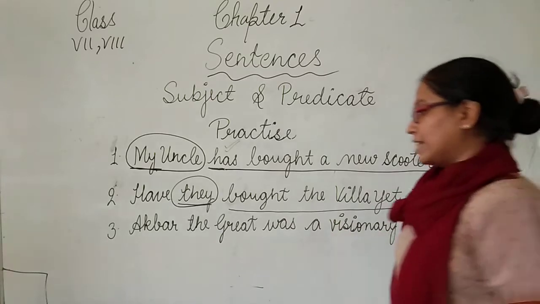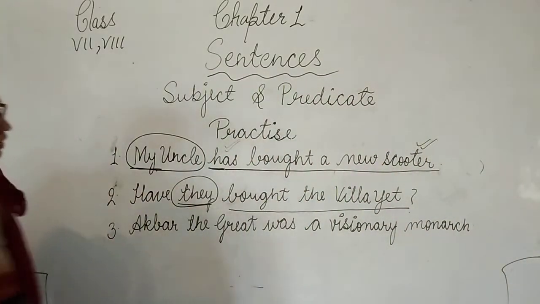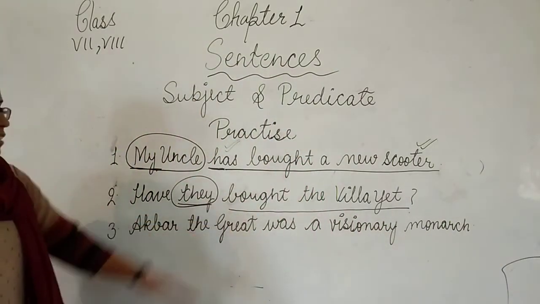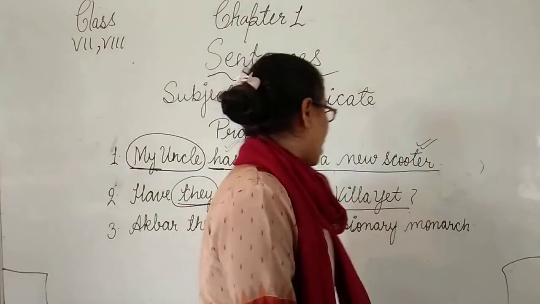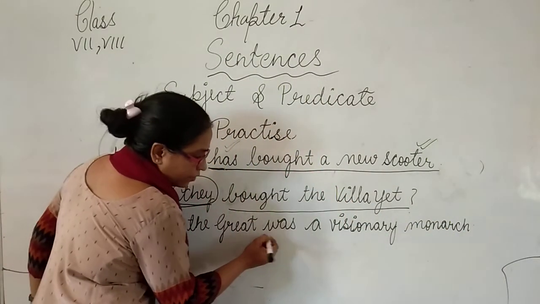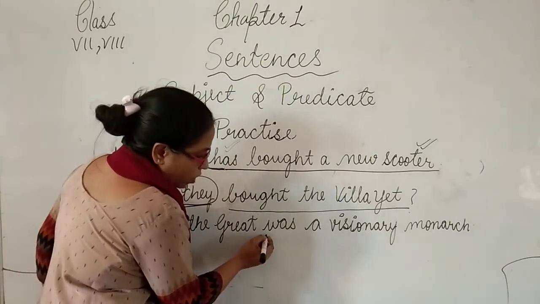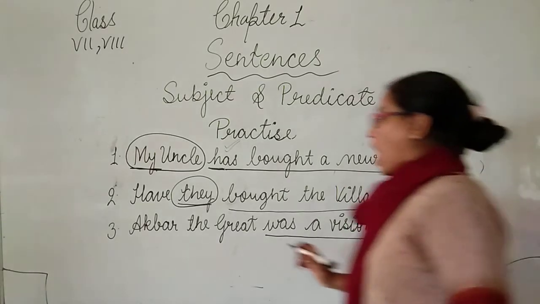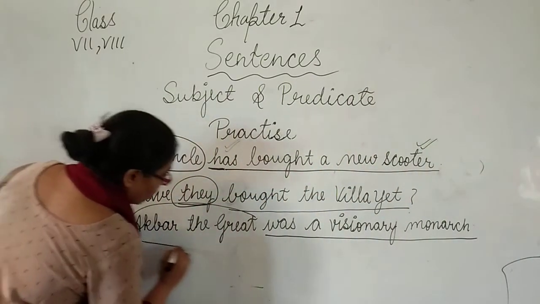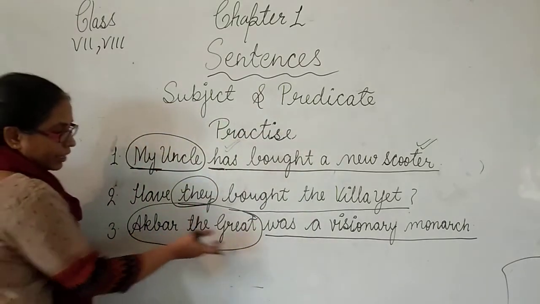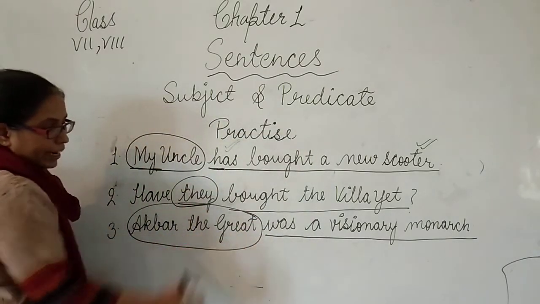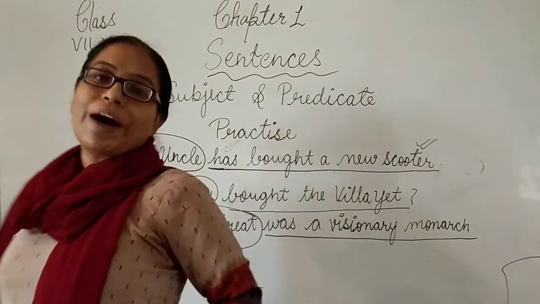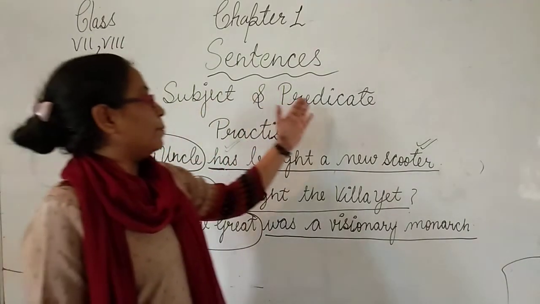Now come to the next example. Akbar the Great was a visionary monarch. So we just find the auxiliary verb. I just tell you that the auxiliary verb is was here. So after the auxiliary verb we find the predicate, and Akbar the Great is the subject, because we are talking about Akbar the Great. And what are we saying about Akbar the Great? That he was a visionary monarch. I hope you get it, the two parts of the sentence, subject and predicate.